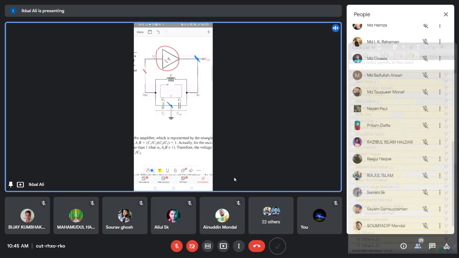So this is the output voltage developed across C2. And the feedback voltage, which is between the ground and this feedback point, is developed across C1. So this is the feedback voltage and this is the output voltage.